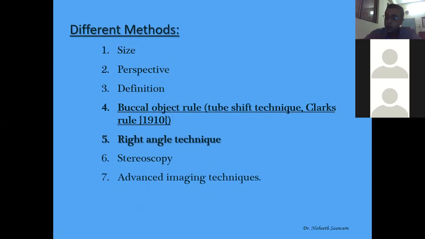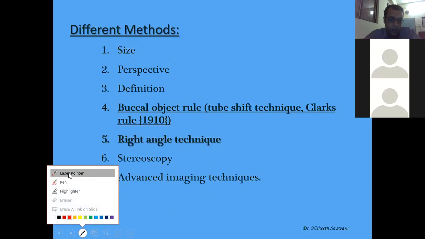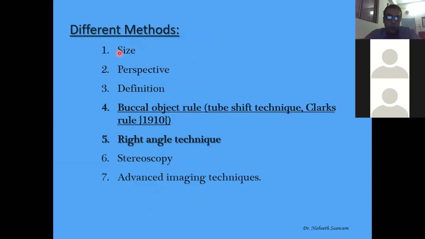There are many techniques that can be used. There are many ways, like size, perspective, definition, buccal object rule, or the tube shift technique. Then we have the right angle technique, we have stereoscopy, and we have advanced imaging techniques. So we have size. Now I'll just see what size is.